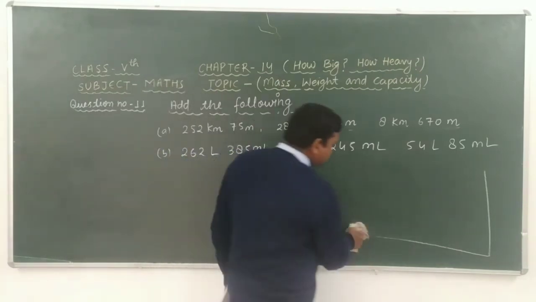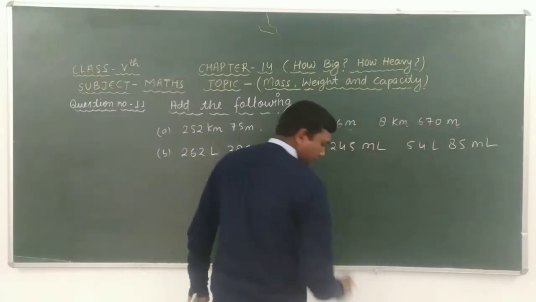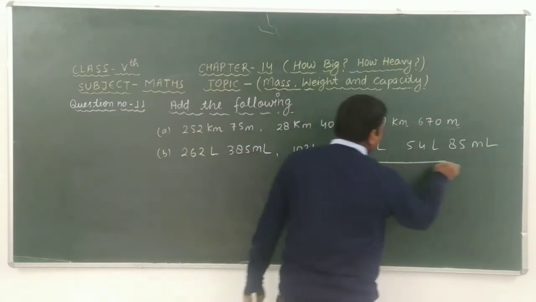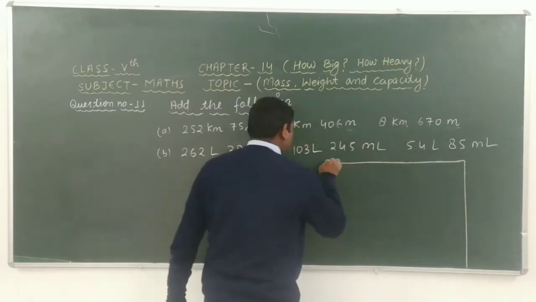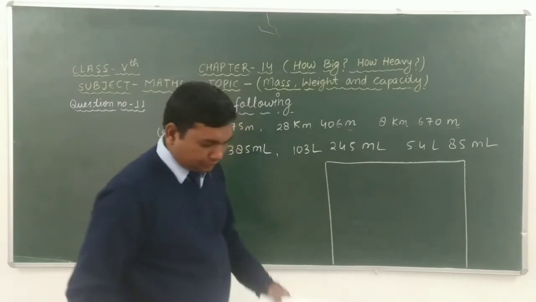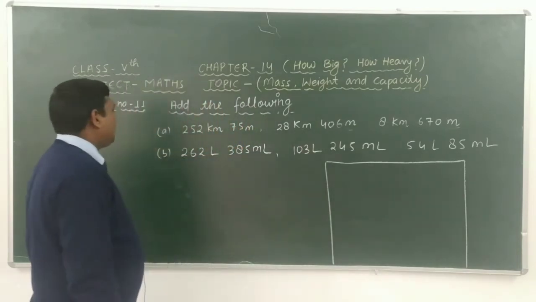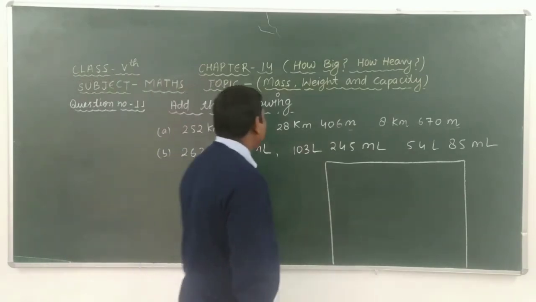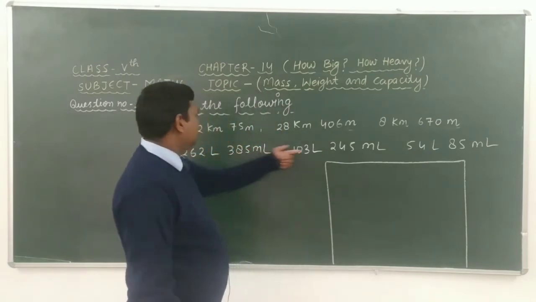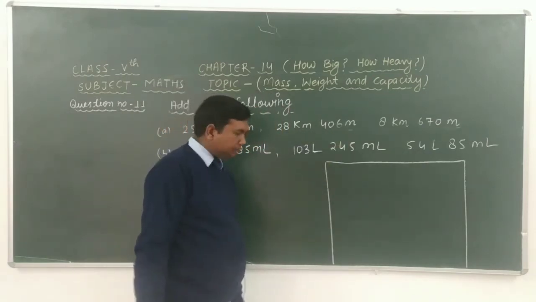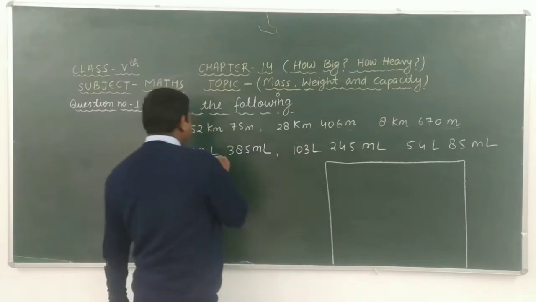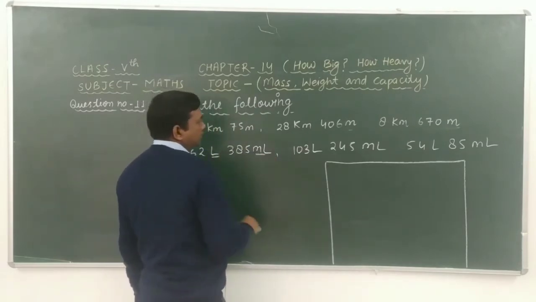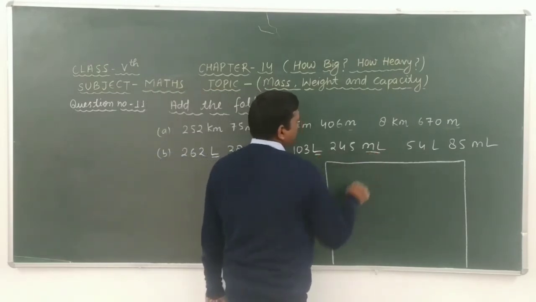Look at here carefully. Firstly, we have to arrange the addition of given numbers. Okay. Look, here given that liter and here milliliter. Here liter and here milliliter.